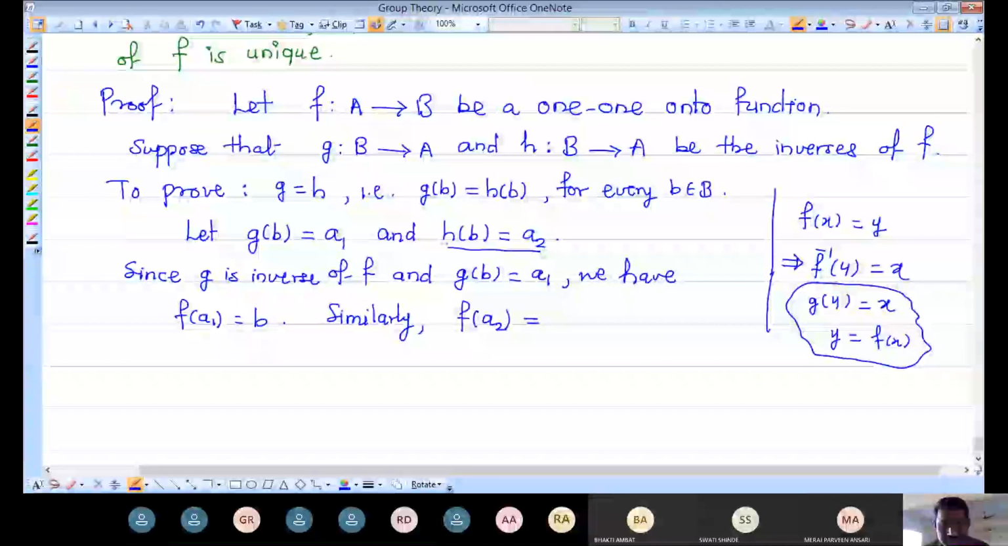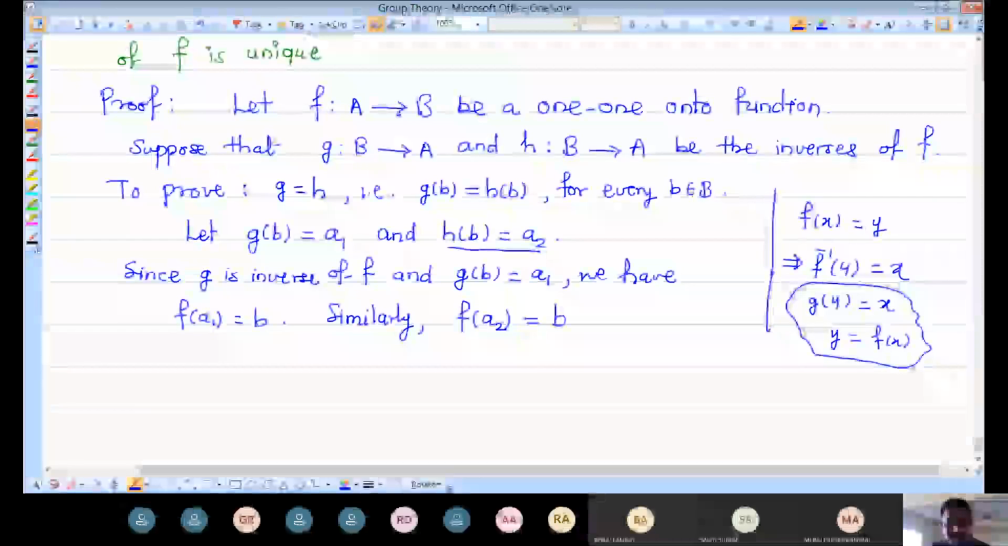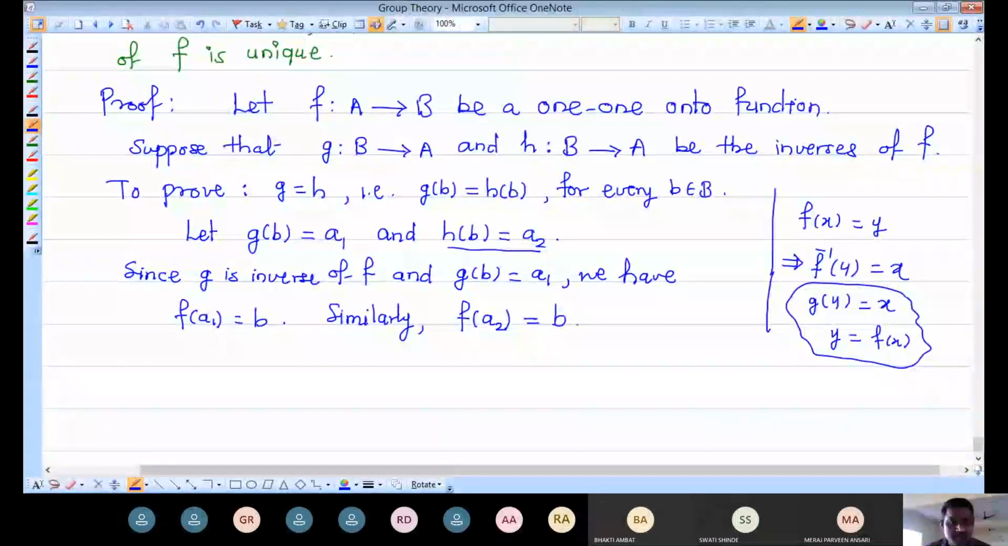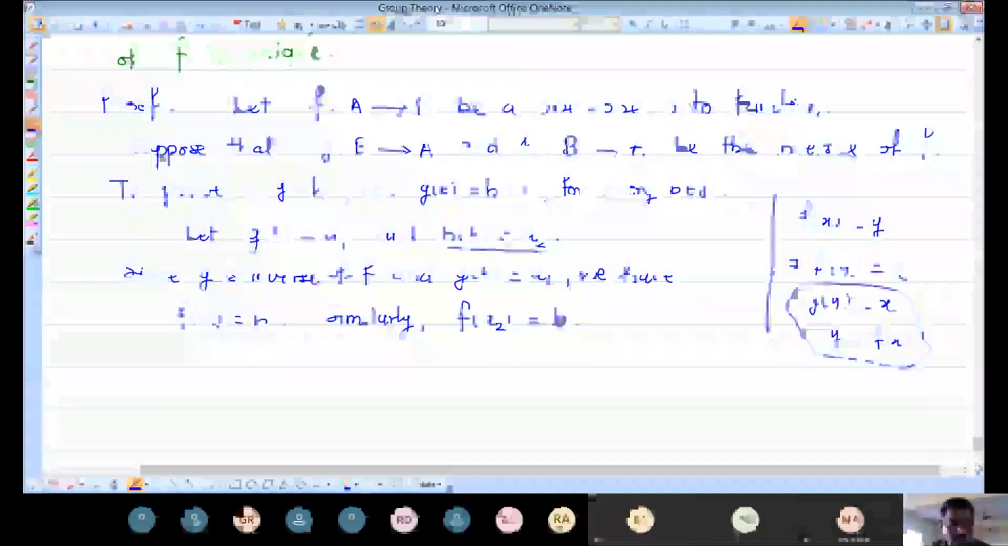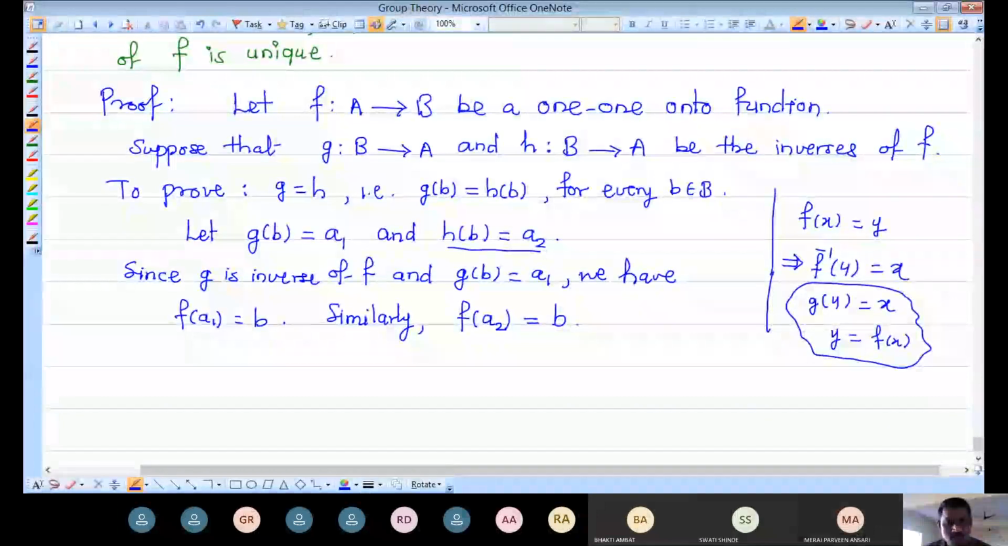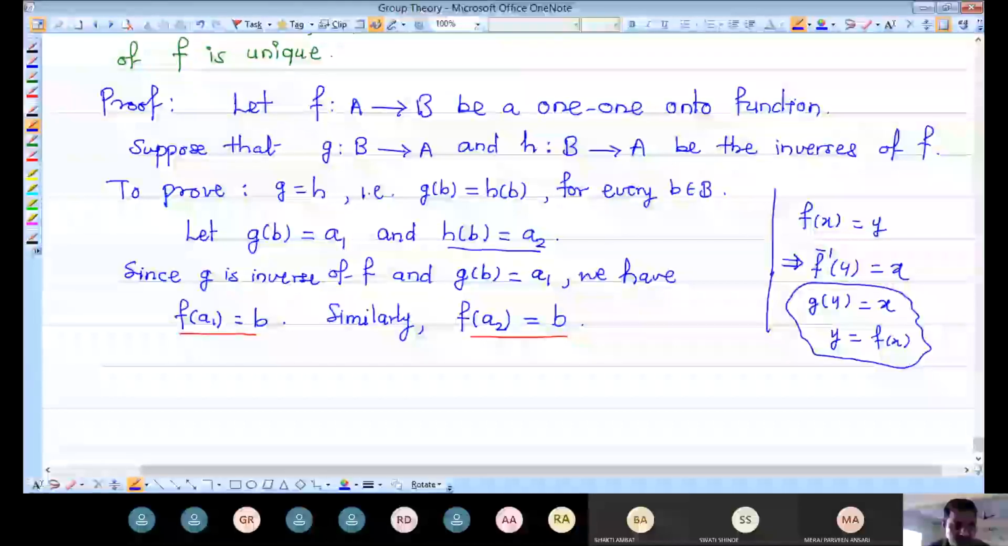So these two statements we have: g of b equals a1 and h of b equals a2. Because g and h are inverses of f, the image of a1 under f is nothing but b, and the image of a2 under f is nothing but b. So using this we continue. If you understood these two things, f of a1 is equal to b and f of a2 is equal to b, then I am continuing here.